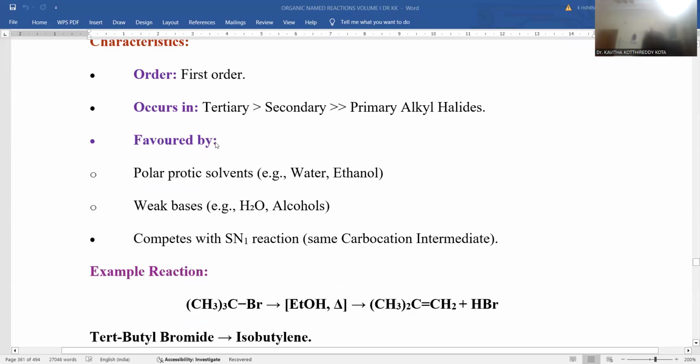The most suitable conditions for this E1 elimination reaction are a protic polar solvent, either water or ethanol. Weak bases like water and alcohols are used to pull the proton from the adjacent carbon atom, and it competes with the SN1 reaction. SN1 is prone to proceed via nucleophilic substitution. A nucleophile is suitable for substitution, whereas a base is required in E1 elimination. That's the reason why SN1 and E1 elimination compete with each other.